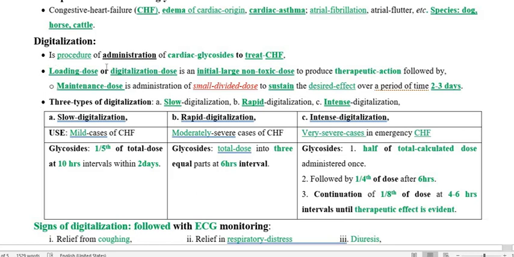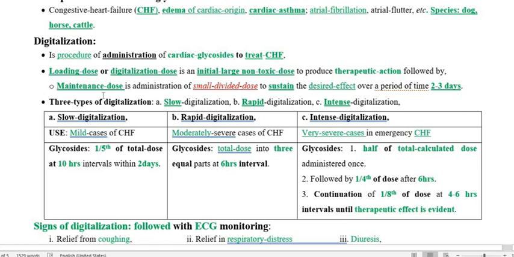So we are going to divide the dose to treat the patient with congestive heart failure. The first dose, the initial dose, is a larger dose, and we call it the loading dose or digitalization dose, an initial large dose which is usually non-toxic, followed by the maintenance dose. The maintenance dose should always be small and divided in nature, so that it will not produce a toxic effect. And we have to continue the treatment for 2 to 3 days.